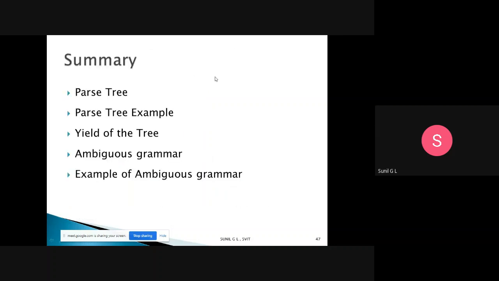Today we have discussed what a parse tree is and parse tree examples. We have taken the left derivation and given an example, and the yield of the tree. After that we discussed what an ambiguous grammar is, and examples of ambiguous grammar. From an exam point of view, they will give a question whether the given grammar is ambiguous or not.